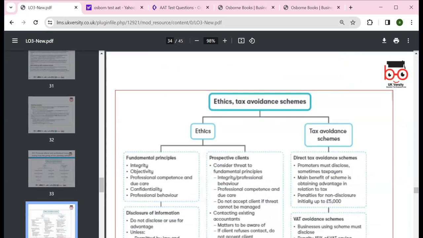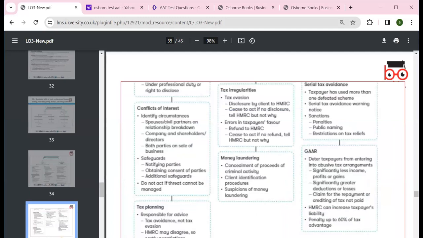And we have different threats: self-review, self-interest. We can't charge contingent fees. We discussed tax avoidance and direct tax avoidance schemes. The promoter must disclose to taxpayers that the main benefit of the scheme is to obtain advantages in relation to tax. We can look around penalties, above or below, and follow those. These are all the rules and regulations we need to look at in terms of whatever the scenario is, and we need to look at the legislation.